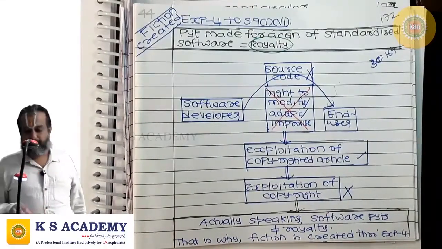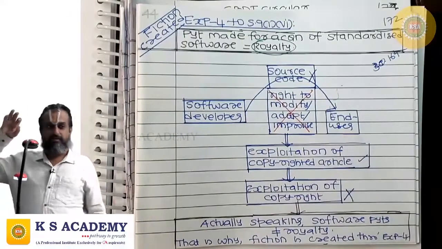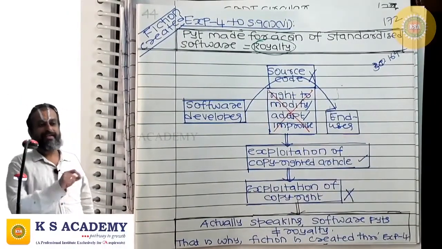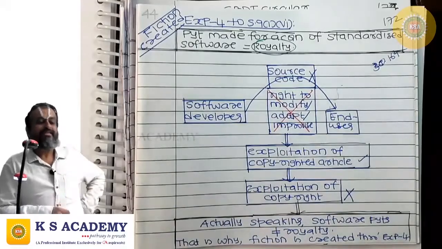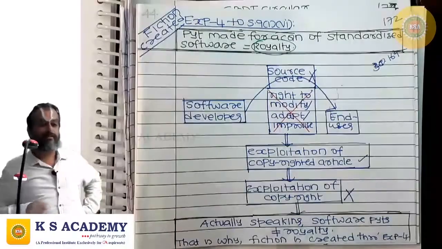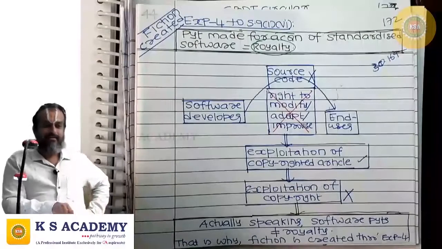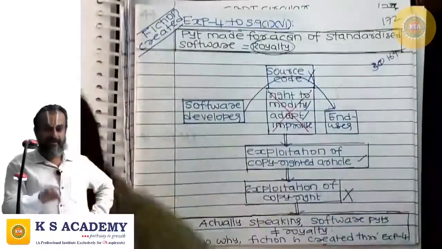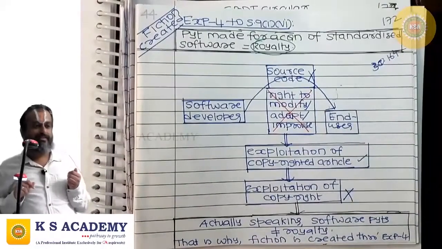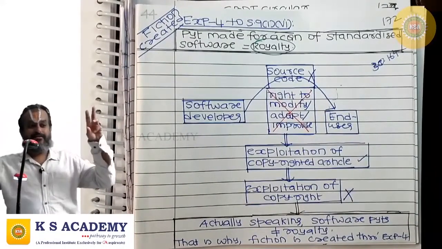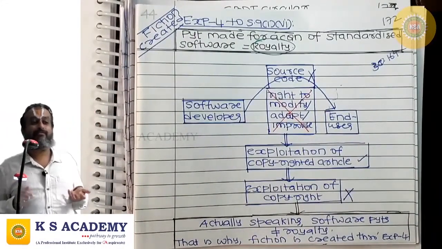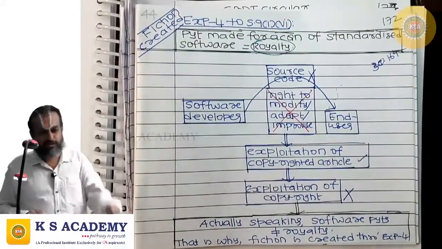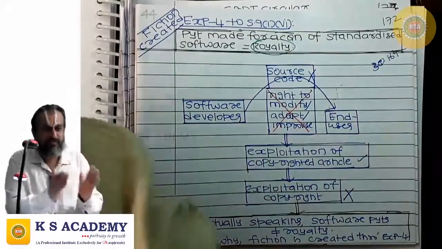Clear? Because if you are downloading any software, before using it, we need to electronically sign a standard end user license agreement. That's the agreement here. We will not even read. Agree, next, agree, like this we will do, and we will start using it. And that standard end user license agreement gives you only a limited, non-exclusive right to use it for a specific purpose.